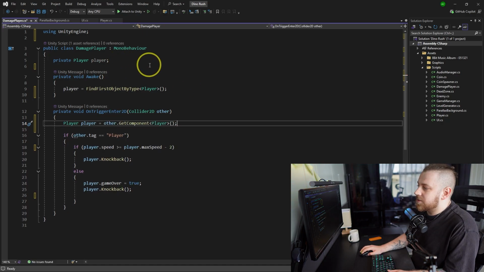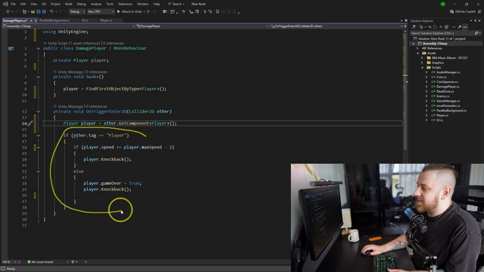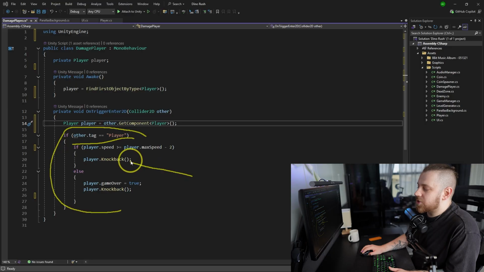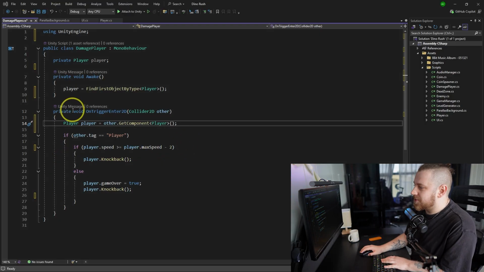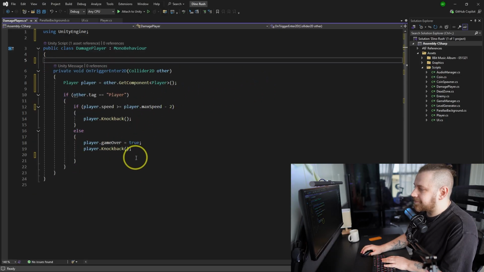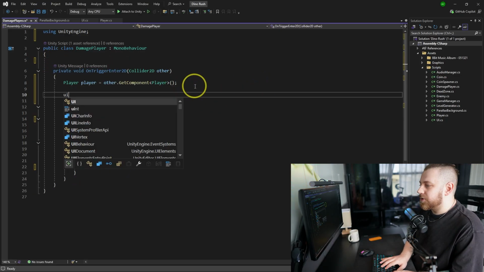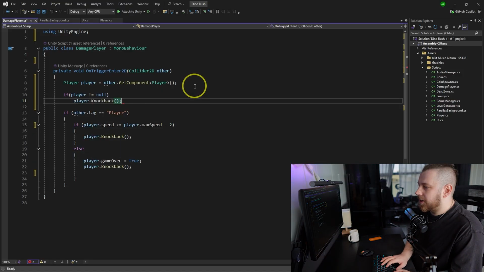And now we don't need a reference over here and over here because we can simply get it when a player enters the trigger, just like that. Because otherwise you see it was kind of silly. I did check object with a tag and then I called function on another component. I did not even realize it at first, but this was a super silly thing to do. Instead, this can be just like so, right? Even cleaner. And then you do if player is not equals to null, then player knockback, just like that.